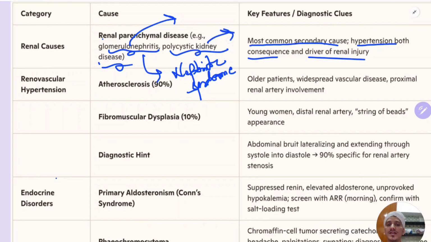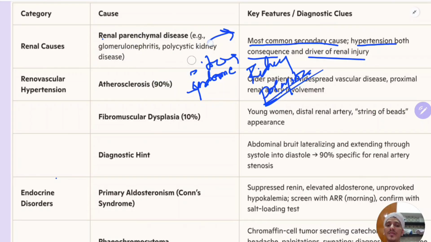In polycystic kidney disease, when you palpate the abdomen, you can palpate the kidneys. That sign is there. Okay, and if you do ultrasonography in polycystic kidneys, you will discover that the kidney is polycystic, with cysts around the kidneys. So this is how you can diagnose these most common secondary causes of hypertension.